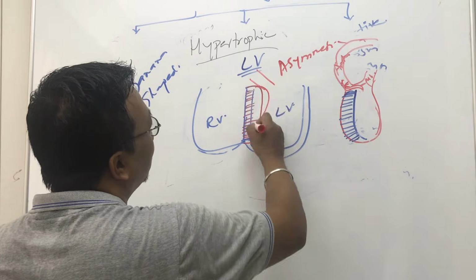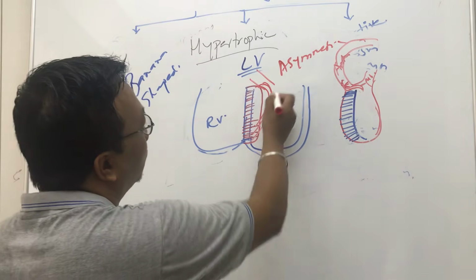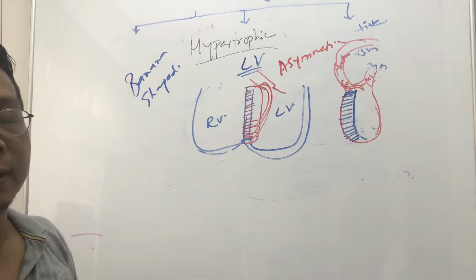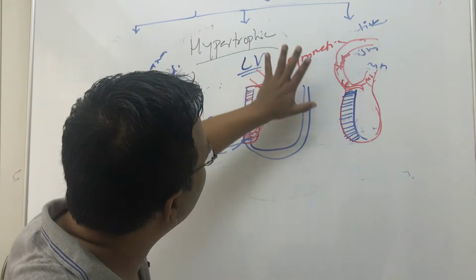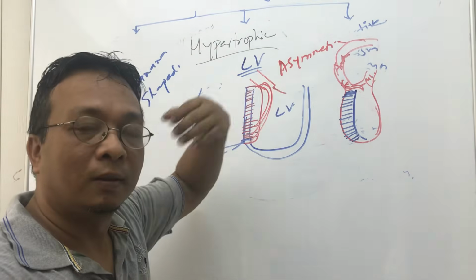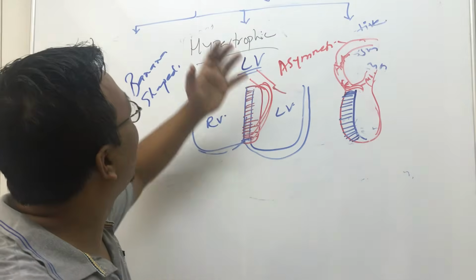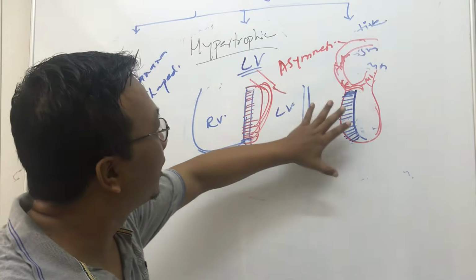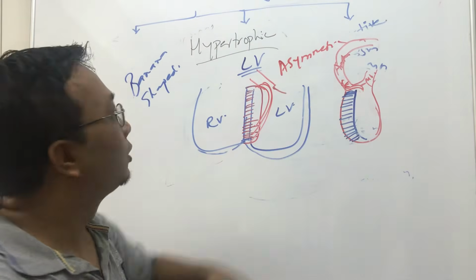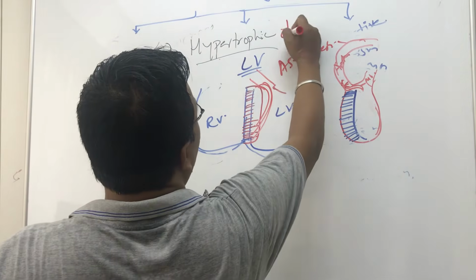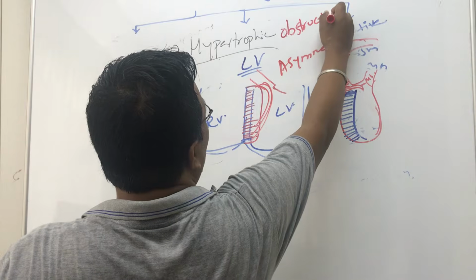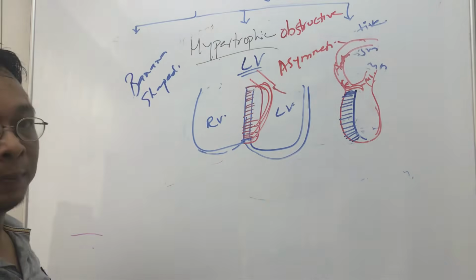So when there is hypertrophy, it can obstruct this flow, obstruct the aortic valve, right? So what happens here? In 10 to 25% of cases of hypertrophic cardiomyopathy, there can be obstruction during systole. So that's why in earlier days it was also called hypertrophic obstructive cardiomyopathy, though nowadays we only use hypertrophic cardiomyopathy.